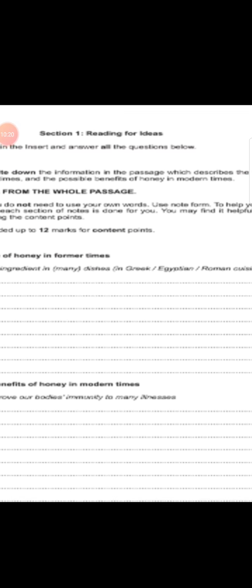These are the content points. Now see, let me write from the very beginning. Passage 1, read passage 1, Honey in the insert, and answer all the questions.